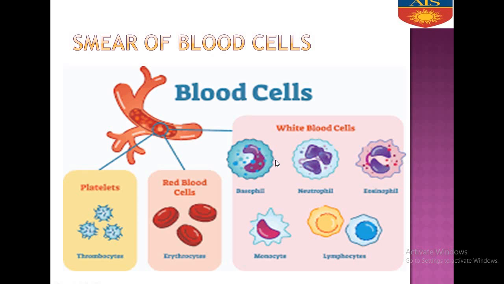Now, granulocytes are of three types, basophil, neutrophil and eosinophil. And agranulocytes are of two types, monocytes and lymphocytes. And lymphocytes produce antibody, which helps us in fighting against the infection. Now, these platelets are responsible for blood clotting, for the coagulation of blood. This is also irregular in shape.